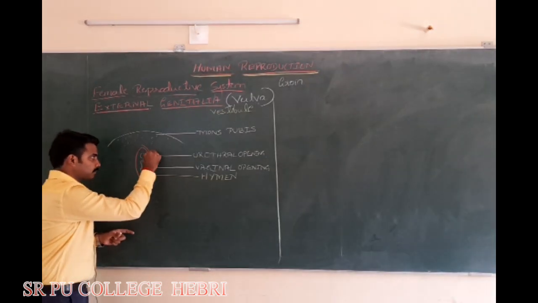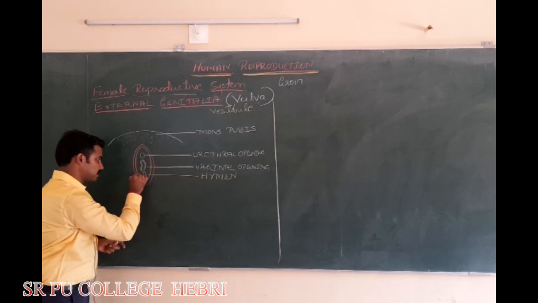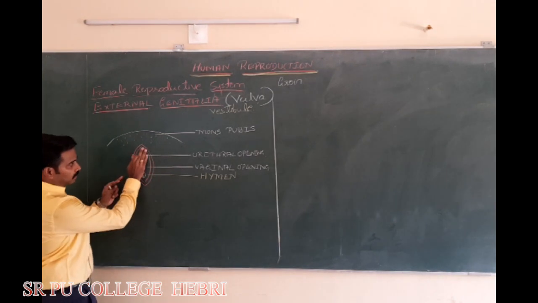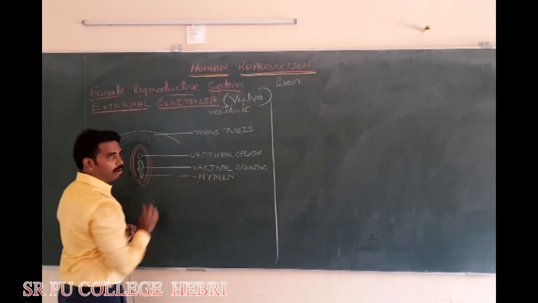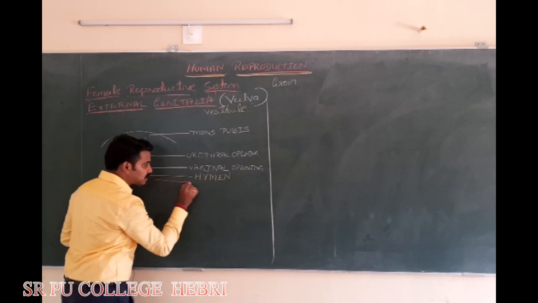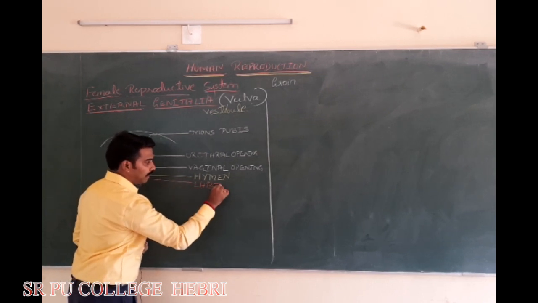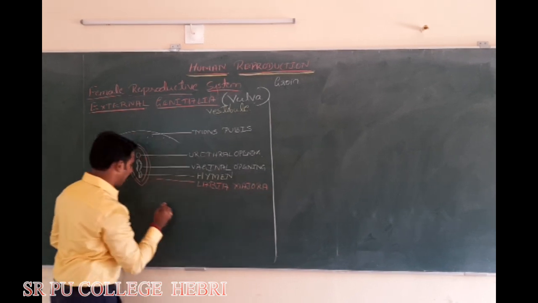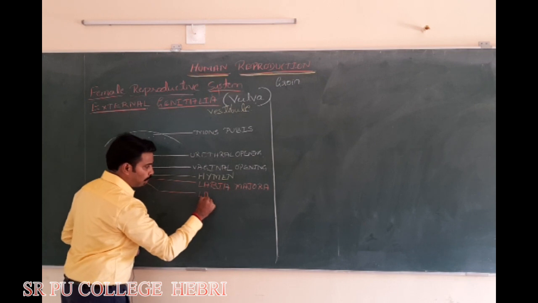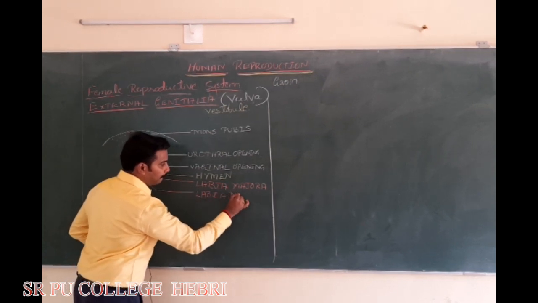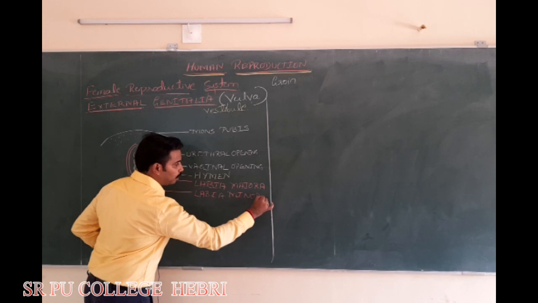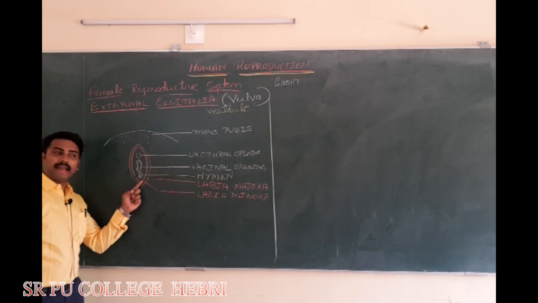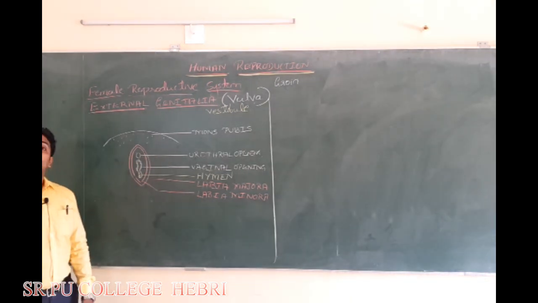This is another pair of skin folds. Two pairs of skin folds cover this central area called the vestibule. The outer skin fold is called labia majora, whereas the inner is called labia minora.